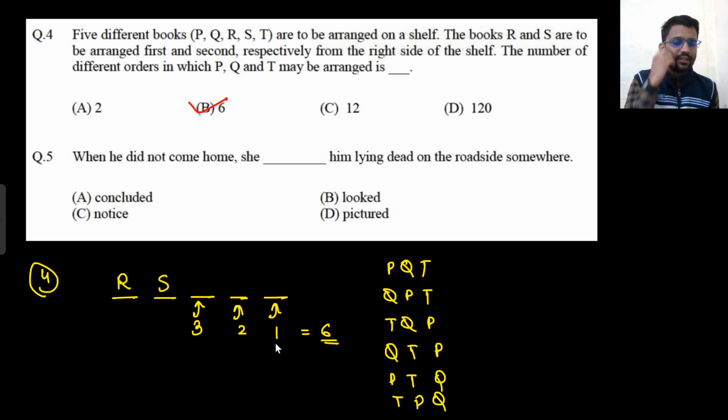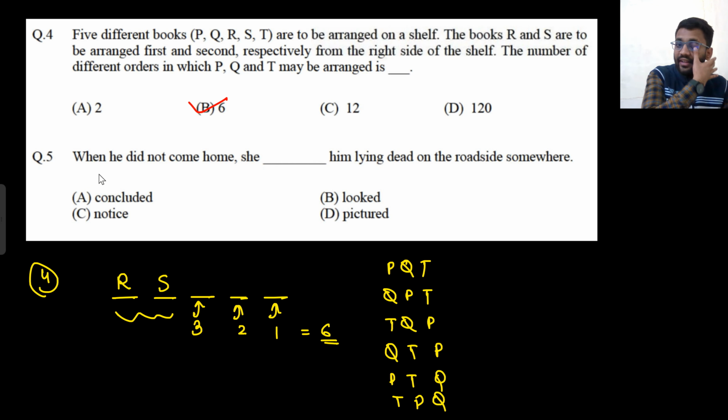In that manner you can fix. Okay, because these are fixed only. The books R and S are to be arranged first and second respectively from the right side of the shelf. Okay, so R is first and S is second. These are the 6 ways.